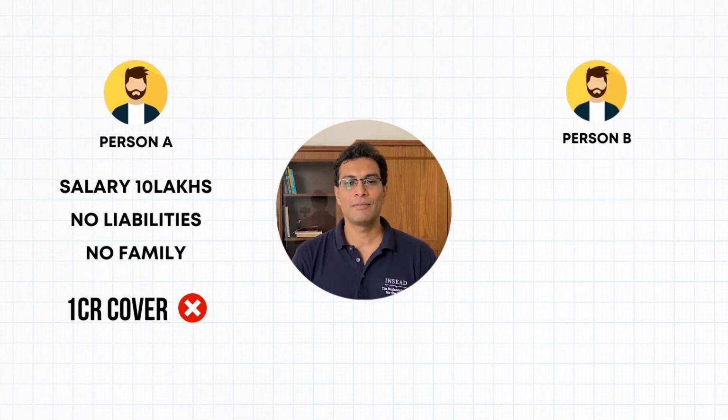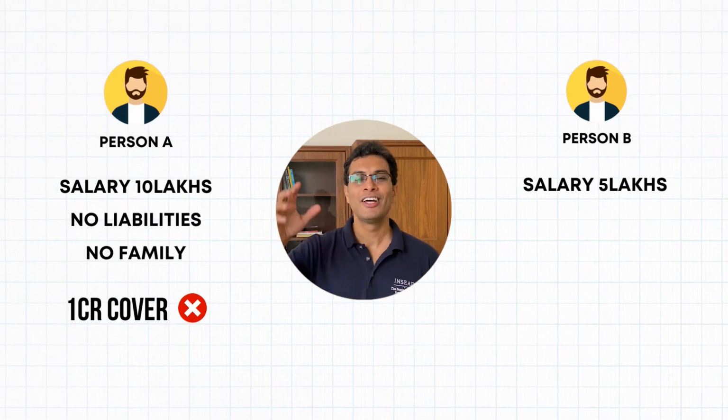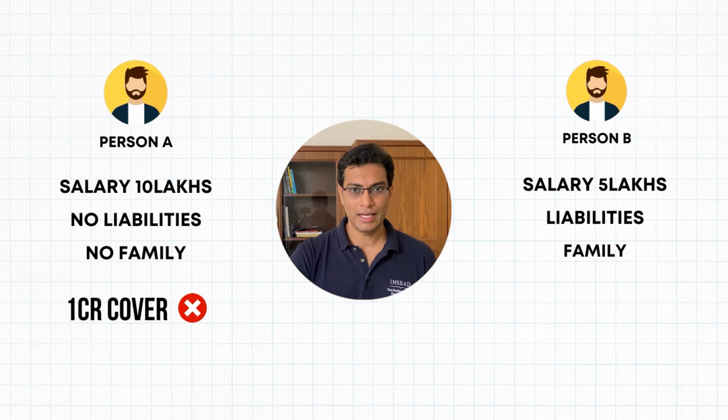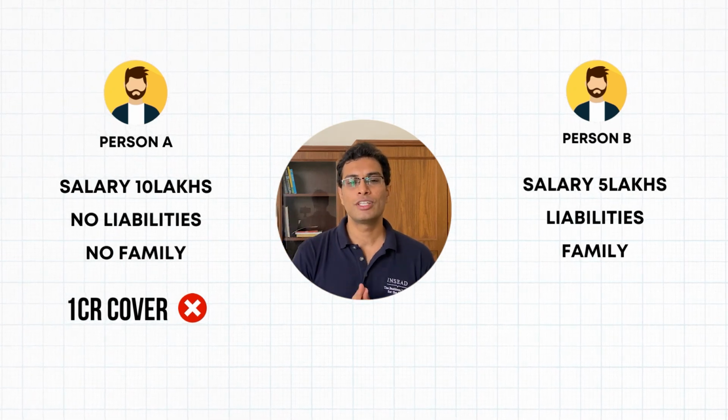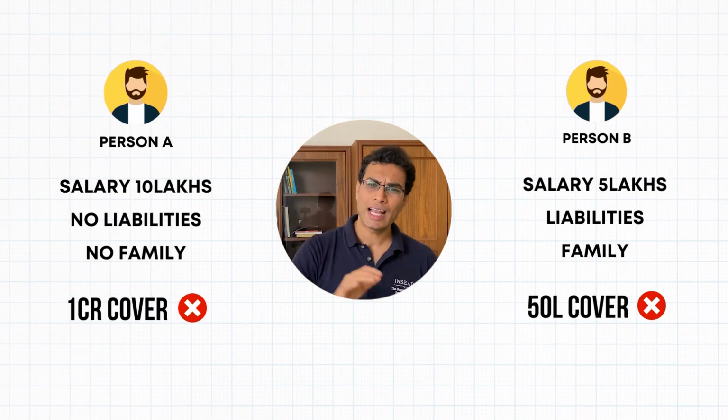Now let's go to person B. So this person has 2 kids, 2 wives. No, not 2 wives, only 1 wife. So the person has 1 wife, parents depend on him and has a bunch of liabilities. Now, according to you, should this person only have 5 lakh times 10 equal to 50 lakhs? Only 50 lakhs worth of cover?